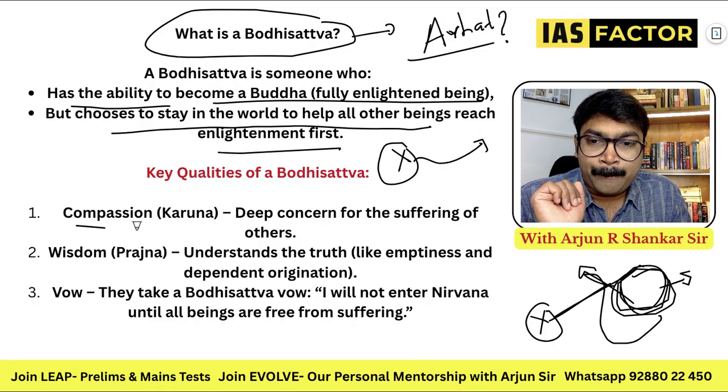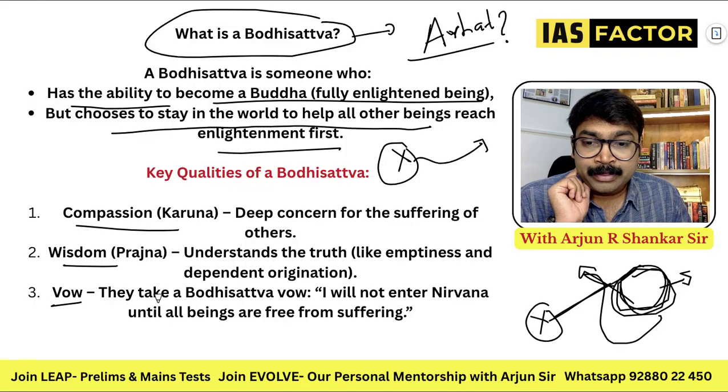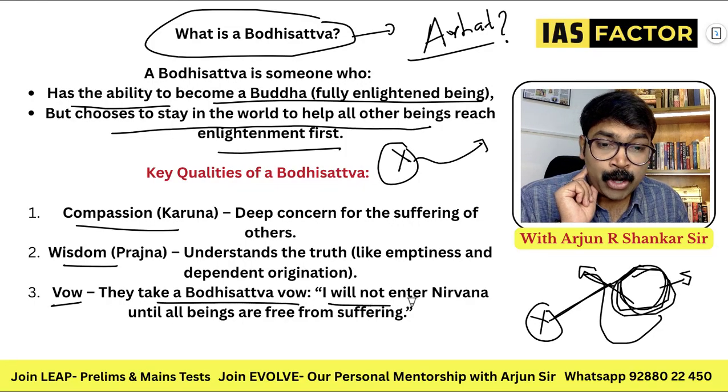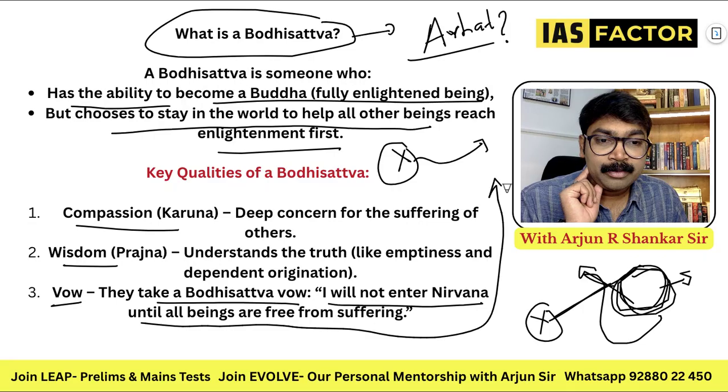Key qualities: compassion. You need to have compassion, wisdom, prajna, understanding the truth like emptiness, and a vow. They take a Bodhisattva vow: I will not enter Nirvana until all beings are free from suffering. So this will never happen.